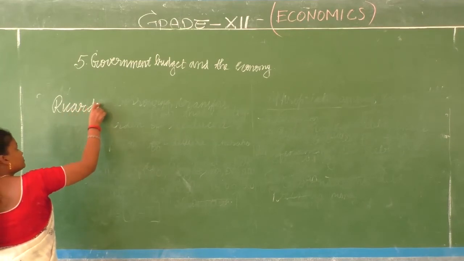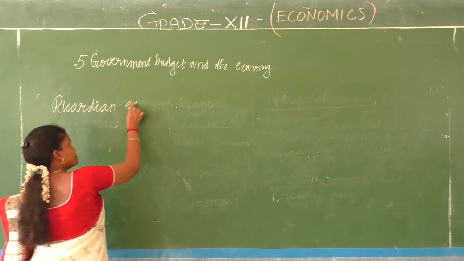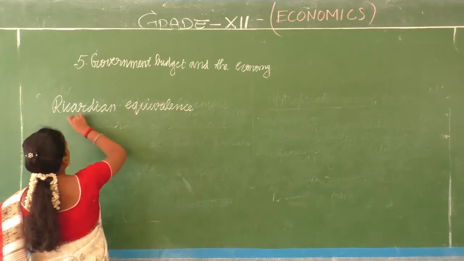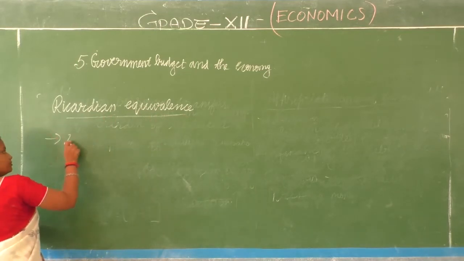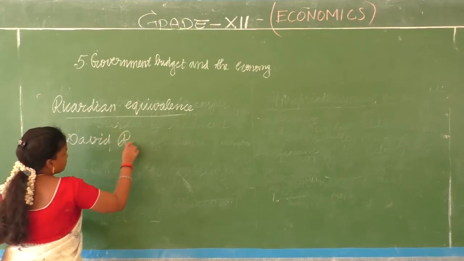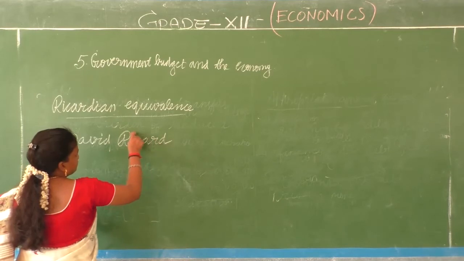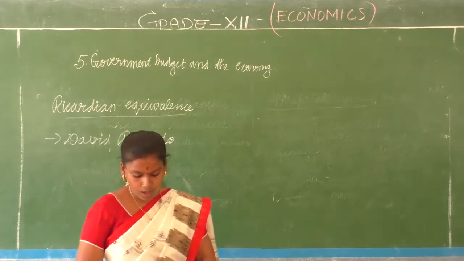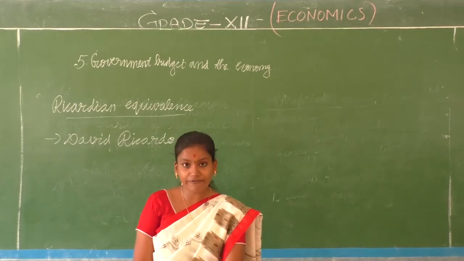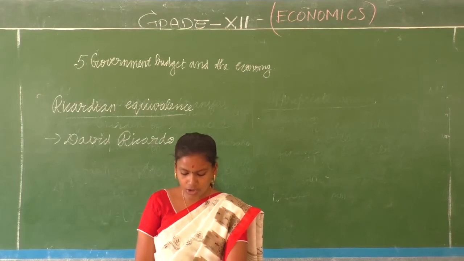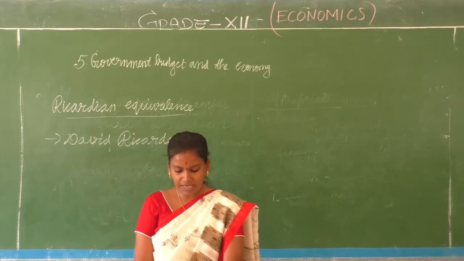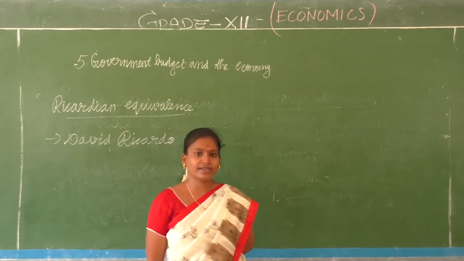The Ricardian equivalence was given by David Ricardo. And what did he say? He first said that in the face of high deficits, people save more. It is called equivalence because it argues that taxation and borrowing are equivalent means of financing expenditure. So what did he argue?